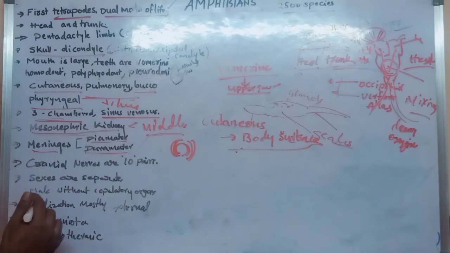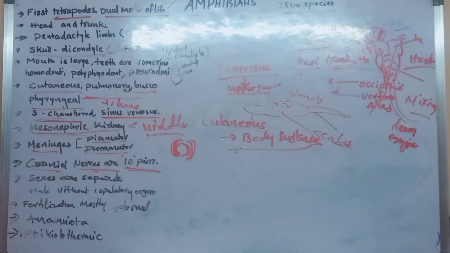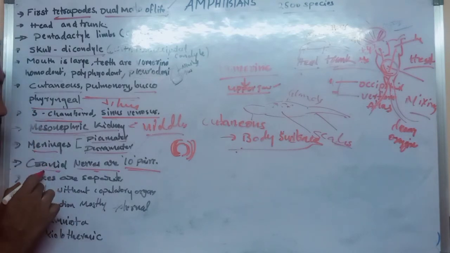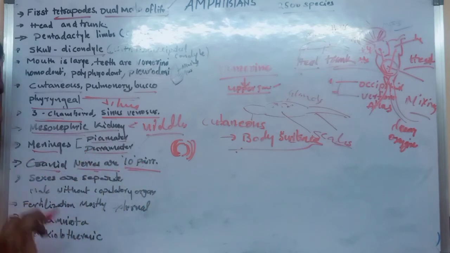And next one, cranial nerves. The number of cranial nerves is 10 pairs, like fishes. Cranial nerves are part of the peripheral nervous system, and in fishes they are 10 pairs. Here also there are 10 pairs of cranial nerves.